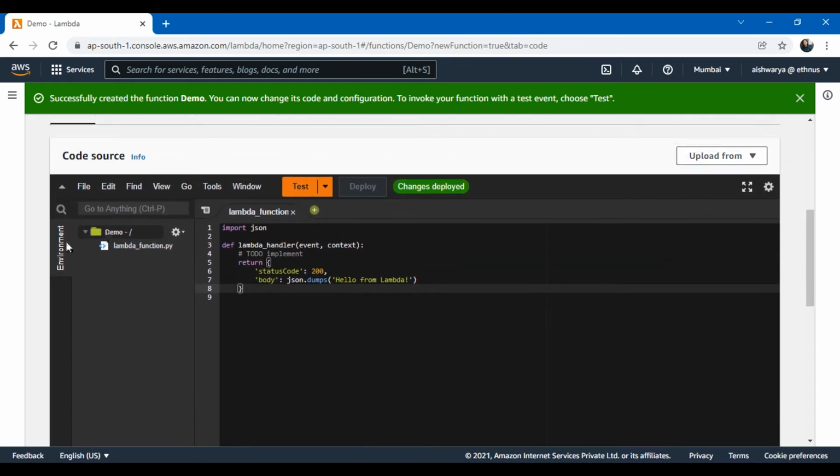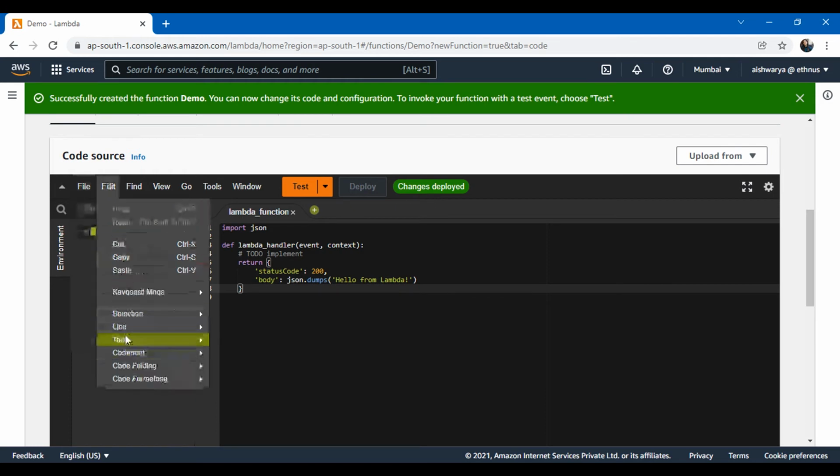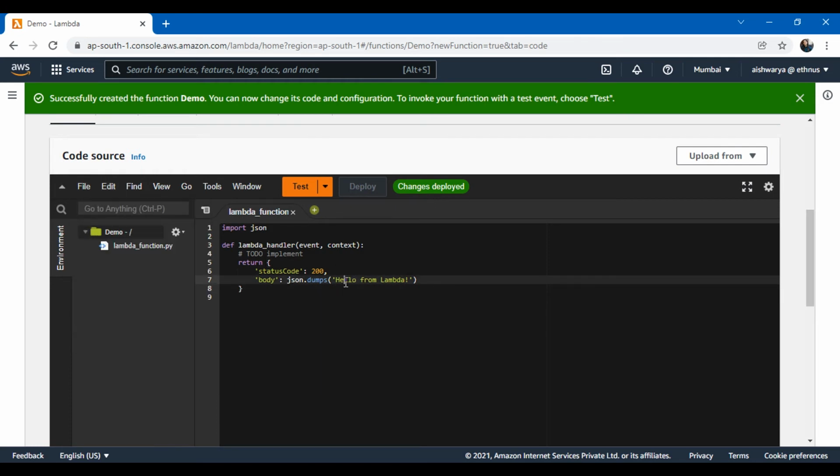Another thing, I can do all the actions on my file here, and this is for testing out the Lambda function. If you remember, I told you that there's a manual way for running the Lambda function. This is what that was. I just need to click on test and my Lambda function will run. And I have a deploy button.